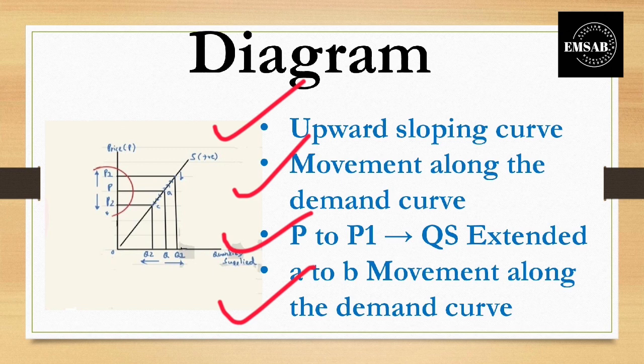When there is an increase in the quantity supplied, there is a movement along the supply curve upward from A to B. And where there is a decrease in the quantity supplied, there is a movement along the supply curve downward from A to C.